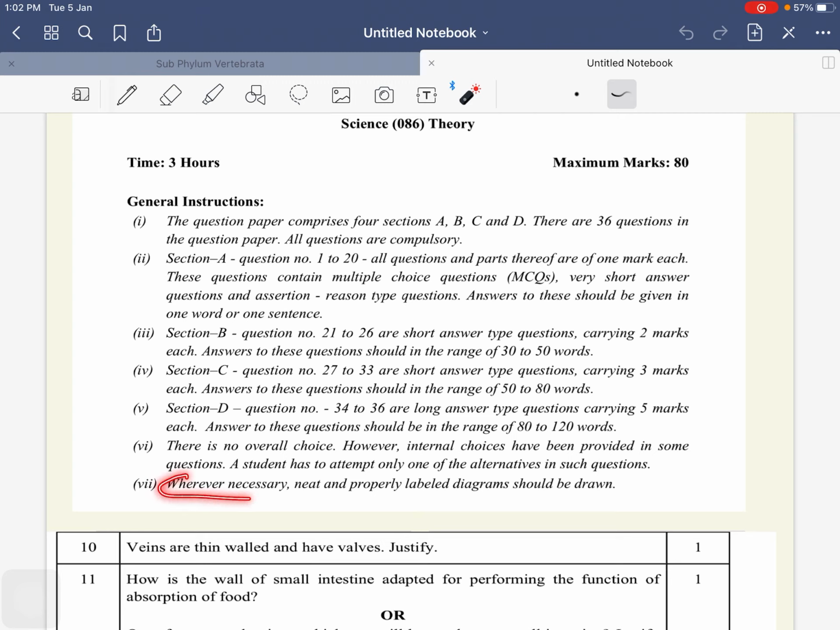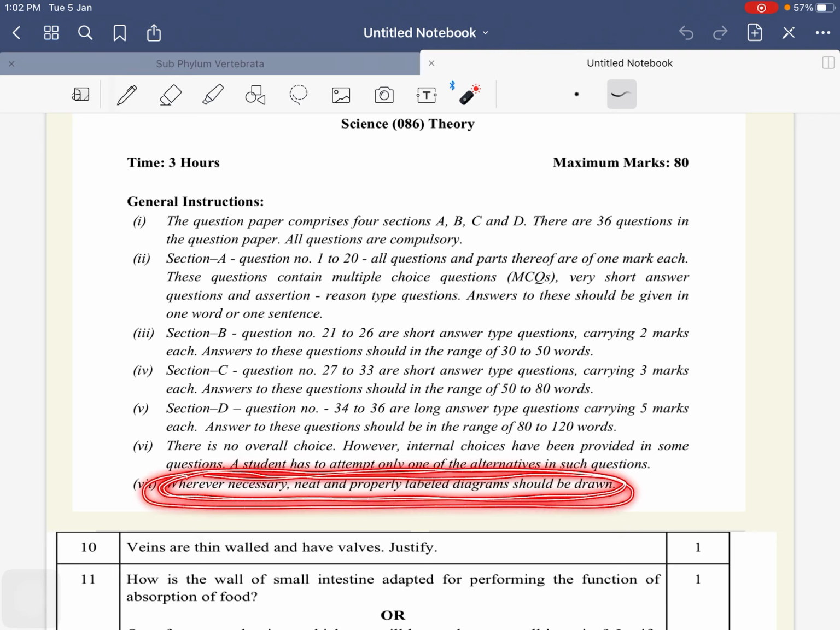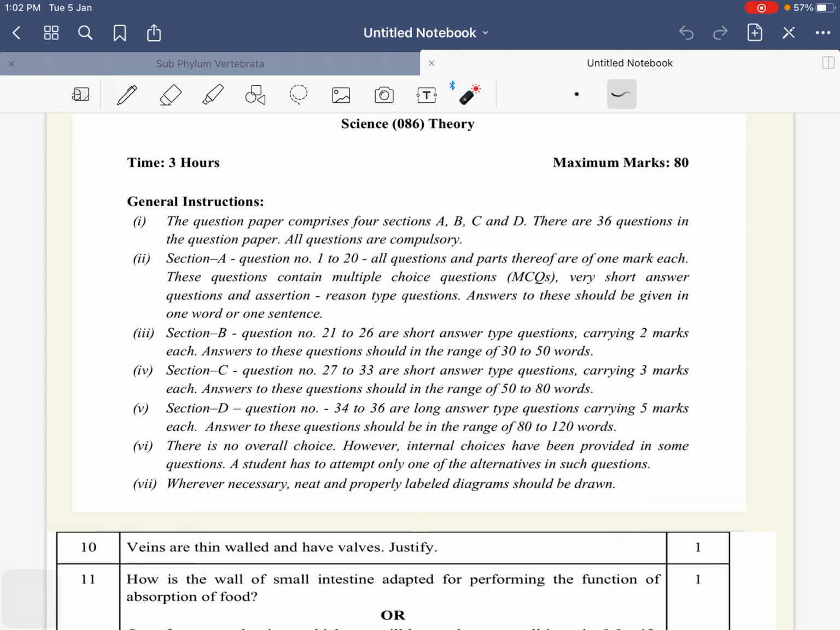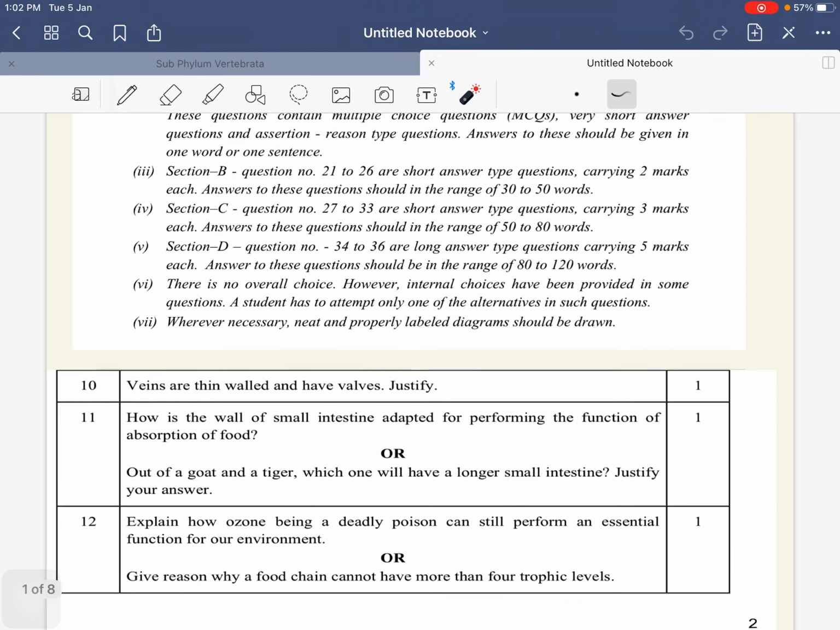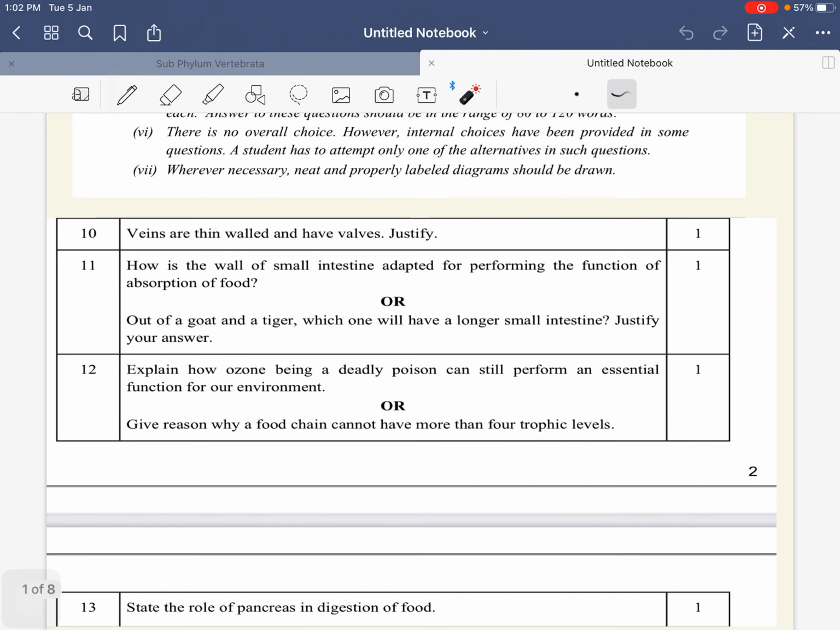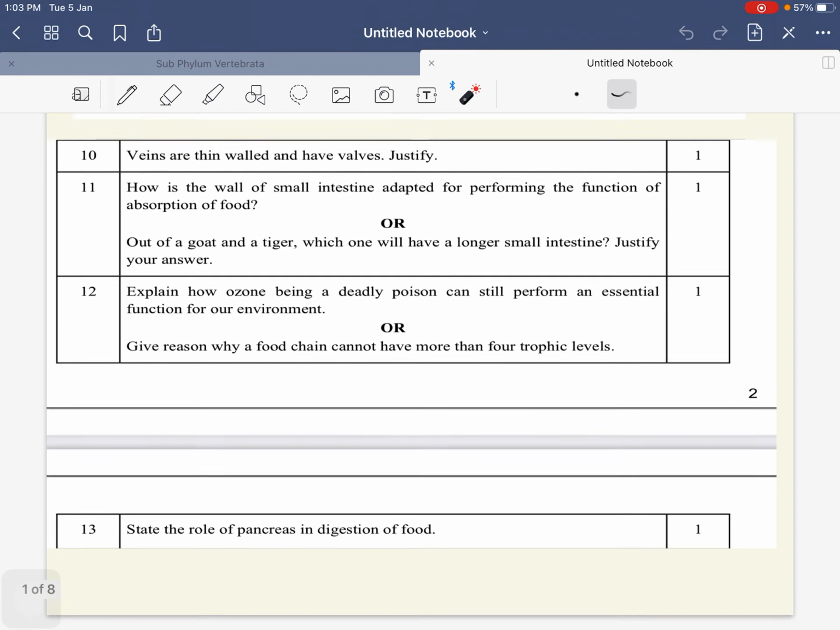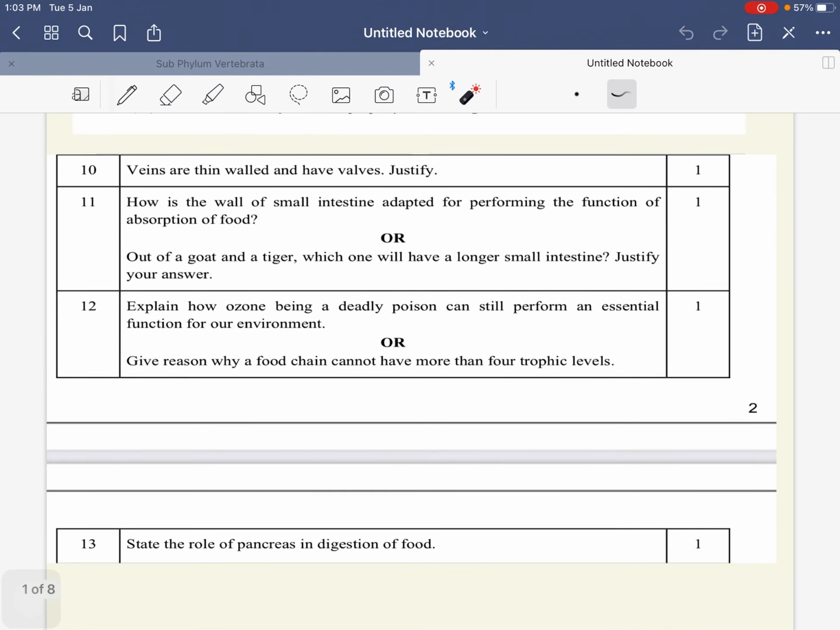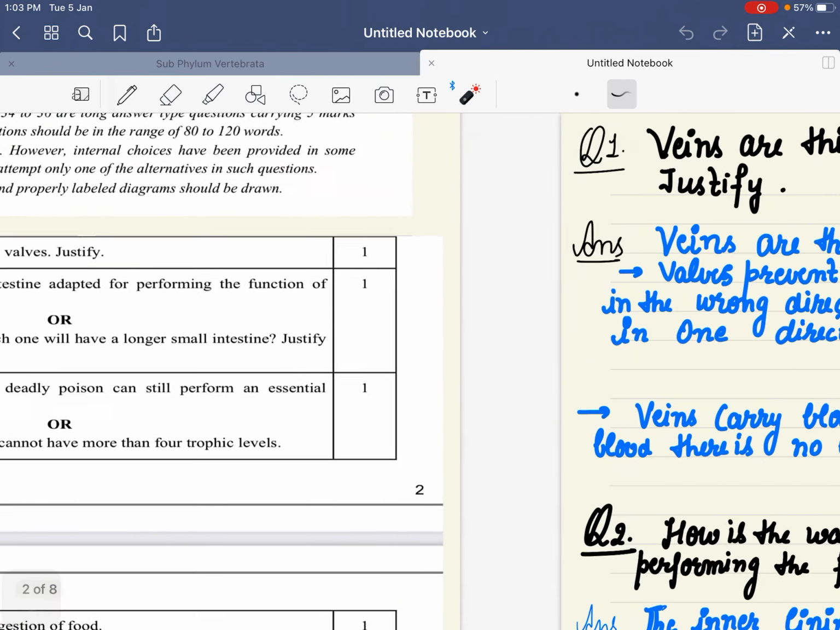Now that is why they have specifically written, wherever necessary, wherever you feel you have to, draw proper diagrams with proper labeling, right? So 1 mark questions, 2 marks questions, 3 and 5 marks questions. Now because I'm going to concentrate only on your biology portion here, these all are 1 mark questions which I'm going to discuss one by one in today's lecture.